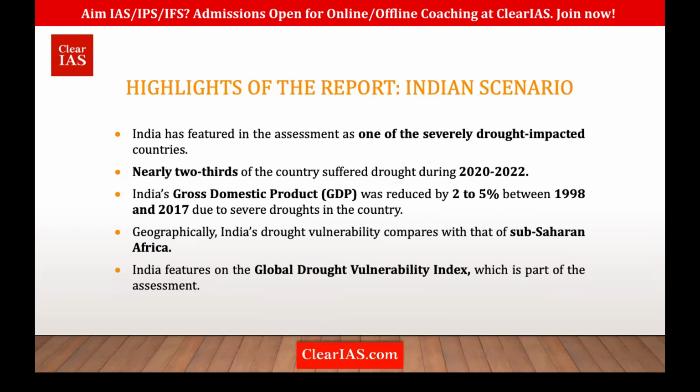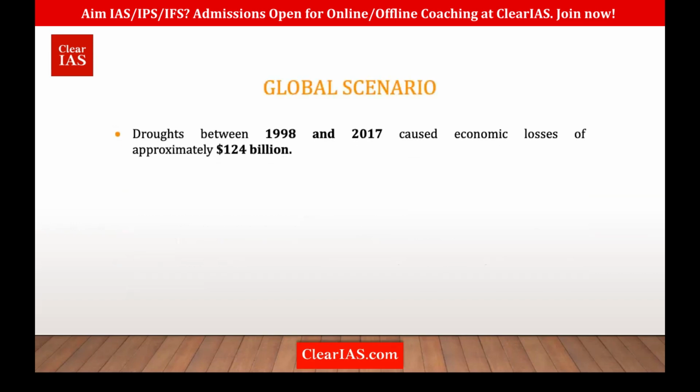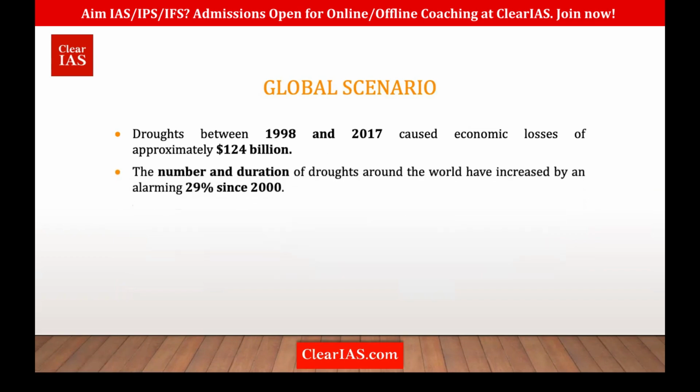Okay, and in the last 2 years, almost 2/3 of the country faced drought. It has also impacted the GDP, at least 2 to 5% of the GDP has declined. It can be compared to sub-Saharan Africa, and the global vulnerability index is also part of this report, and India is there in that also. If you're taking the global scenario across the world, there has been an economic loss of approximately $124 billion in the last 2 decades, and an increase in the number and duration of droughts by at least 29% since 2000.